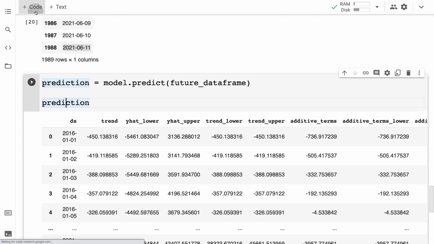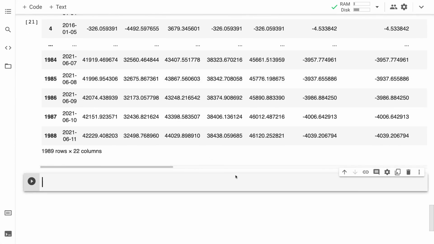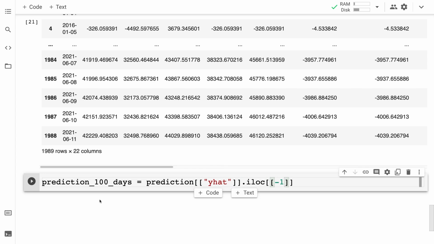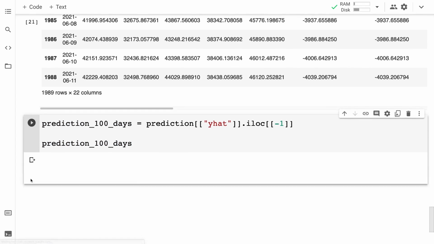So let me make a new code cell and I'm going to call this my 100-day prediction. We can't start our variable names with a number, so I'm just going to call this prediction 100 days. And I'm going to get my prediction, and at the y hat column, that's what I'm interested in, I'm going to get the location at -1, and I can paste for you the results of that.